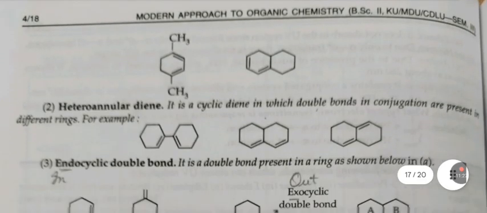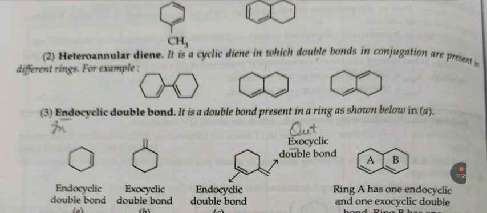Second is heteroannular dienes. It is a cyclic diene in which double bonds in conjugation are present in different rings. These are the examples of heteroannular dienes.